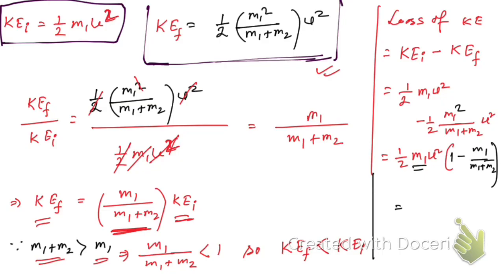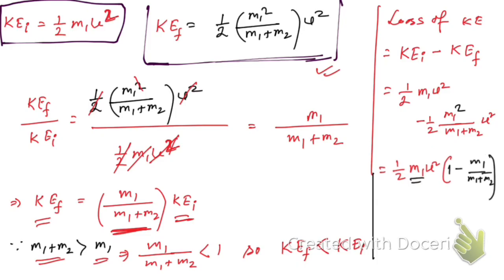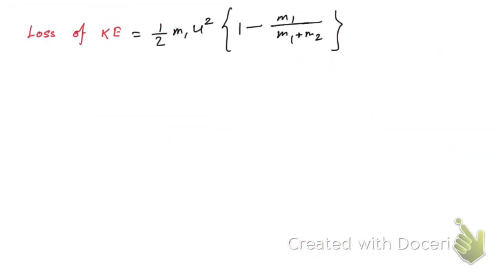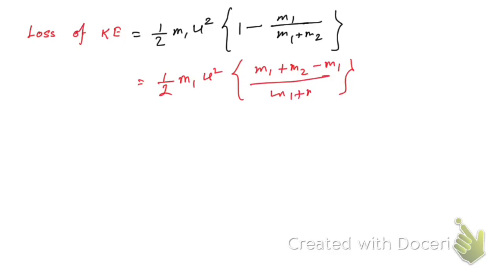Let me copy this last step and let me go to a new slide. Okay, let me copy this last step. Just give me a second. So this is what we have got, right? And now let me simplify this: half m1 u square, and this one after taking LCM, m1 plus m2 minus m1 divided by m1 plus m2, right?